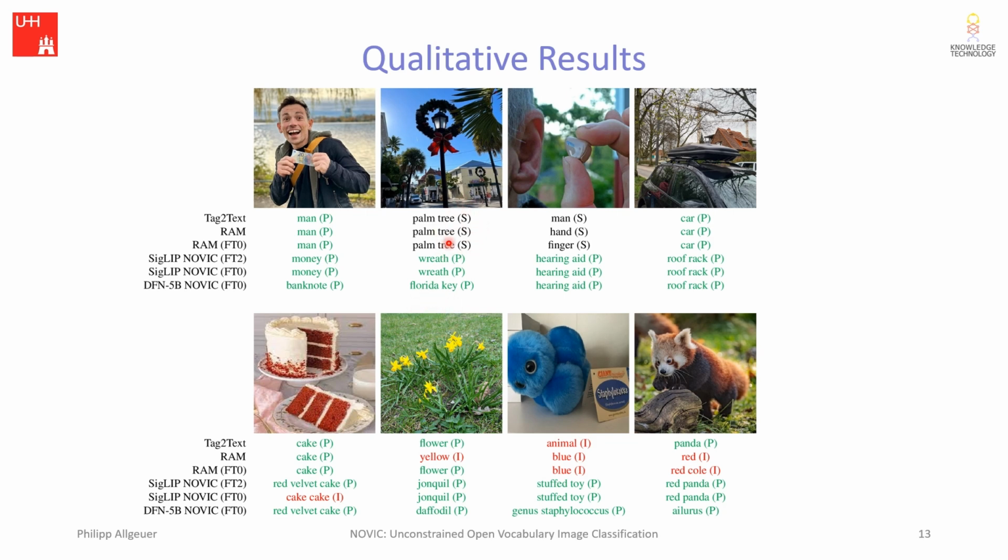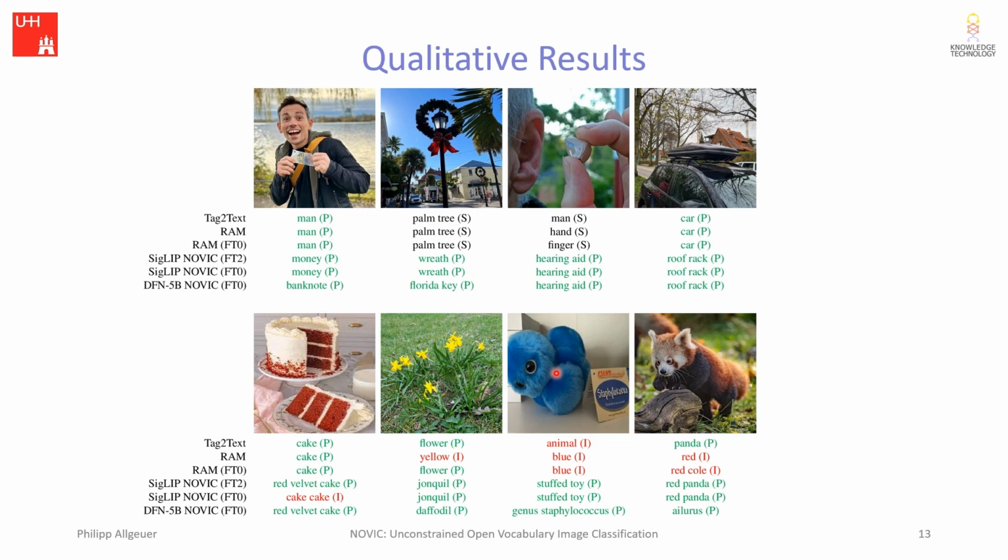Here, the S means that it's a correct secondary prediction. In general, it can also be seen that RAM and tag-to-text provide coarse labels, like cake instead of red velvet cake, or flower instead of daffodil, and panda instead of red panda or ailerus. And I mean, panda is theoretically correct, but most people would be expecting something big, round, black and white in that case.